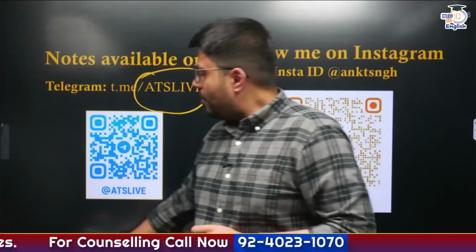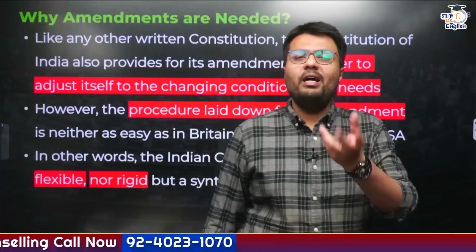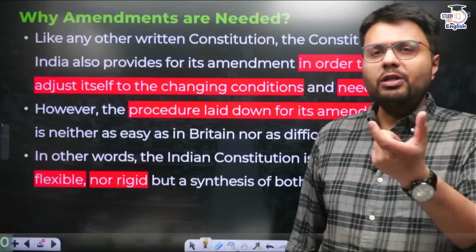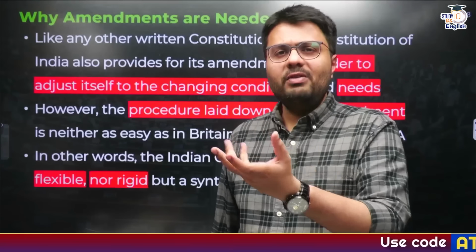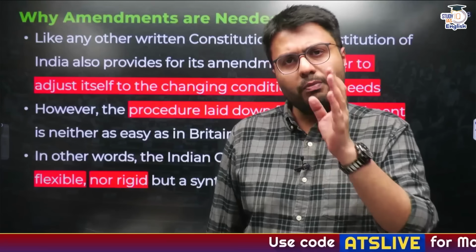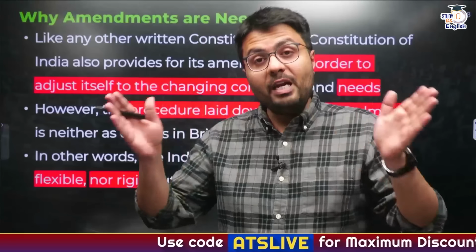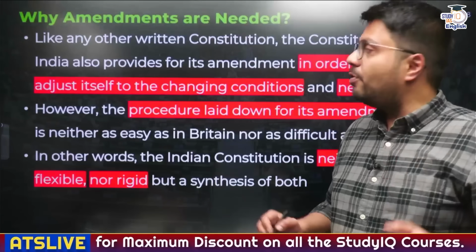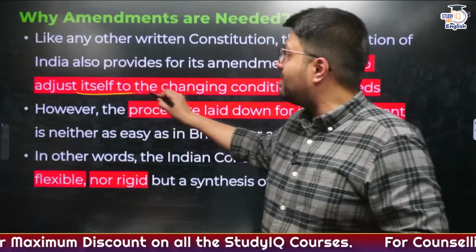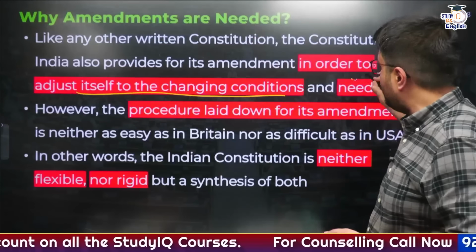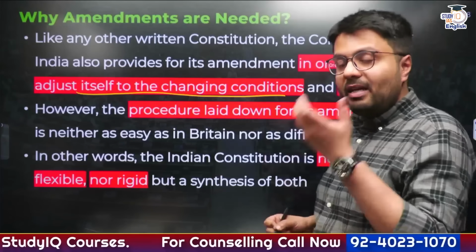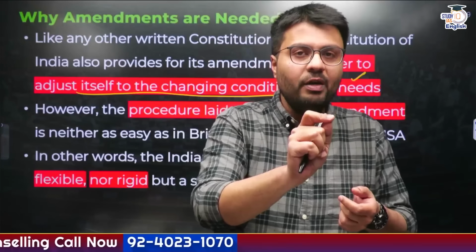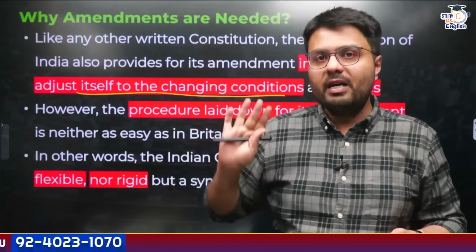Let us start by understanding why you need to amend the Constitution in the first place. The Constitution of India, or for that matter of any country, is like a living document which must remain relevant for a very long period of time. That is why the Constitution must be amended from time to time in order to adjust itself to changing conditions and needs. Therefore, the procedure to amend the Constitution, on one hand, should be easy enough so that the legislature of that country can do it.